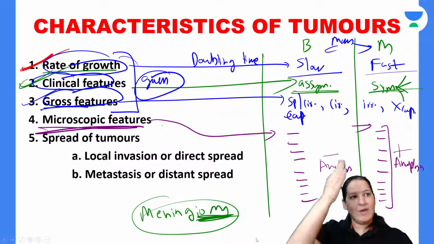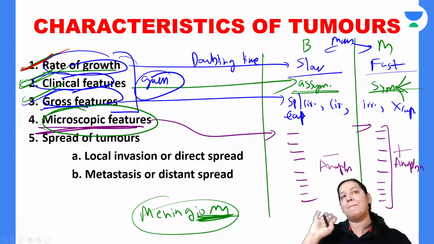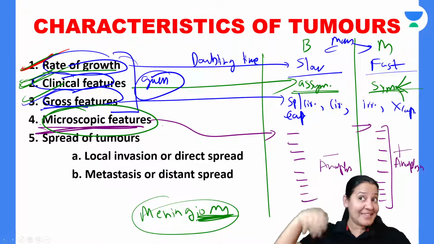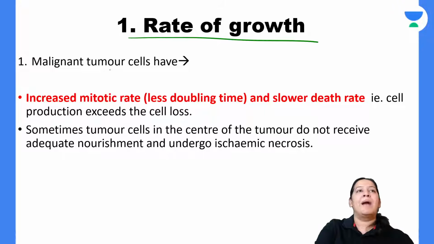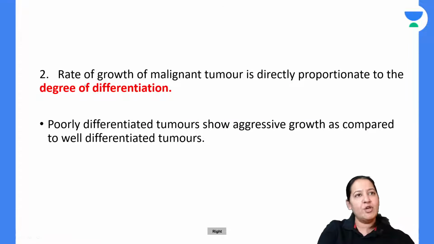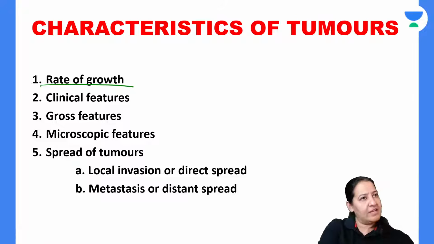As I've told you, let me show you the three differences. Then I will come to the main difference, that is microscopy. Microscopy is the main difference between benign and malignant. The 10 features I'm talking about again and again. So the first is the rate of growth. Malignant tumors are fast growing. They have less doubling time. And benign tumors are slow growing. They have high doubling time, right? That is the rate of growth. We have done the rate of growth.